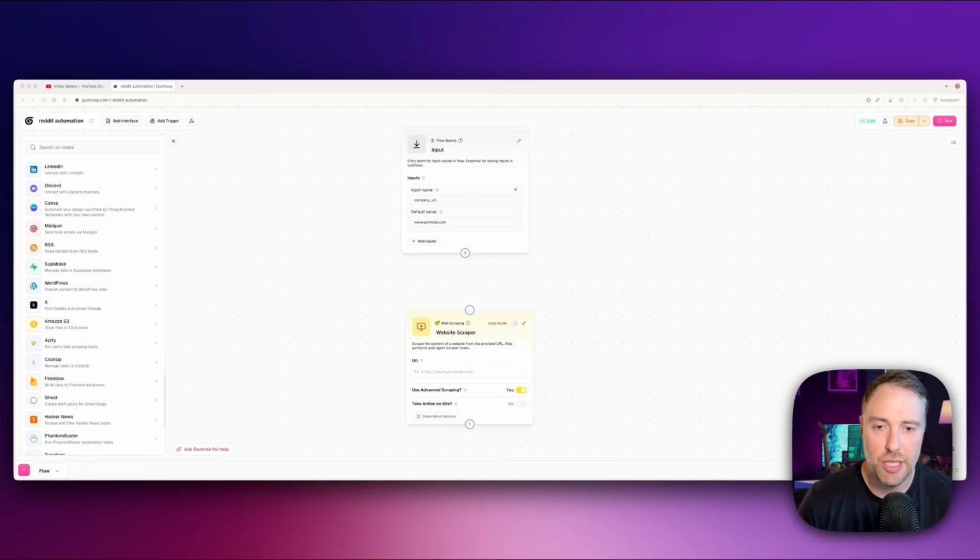You can scrape websites, you can add AI in between each of your nodes. So there's just a ton that you can do. We're going to demo a lot of that today, including MCP servers and web scraping, as well as some third-party connectors. They also have a tool called Gummy, which is an agent that helps you build entire flows or improve your flows or add to your flows or add nodes. And we'll show you how that works, which is a super powerful tool if you get stuck, if you need help, or if you even want it to build your full automation for you.